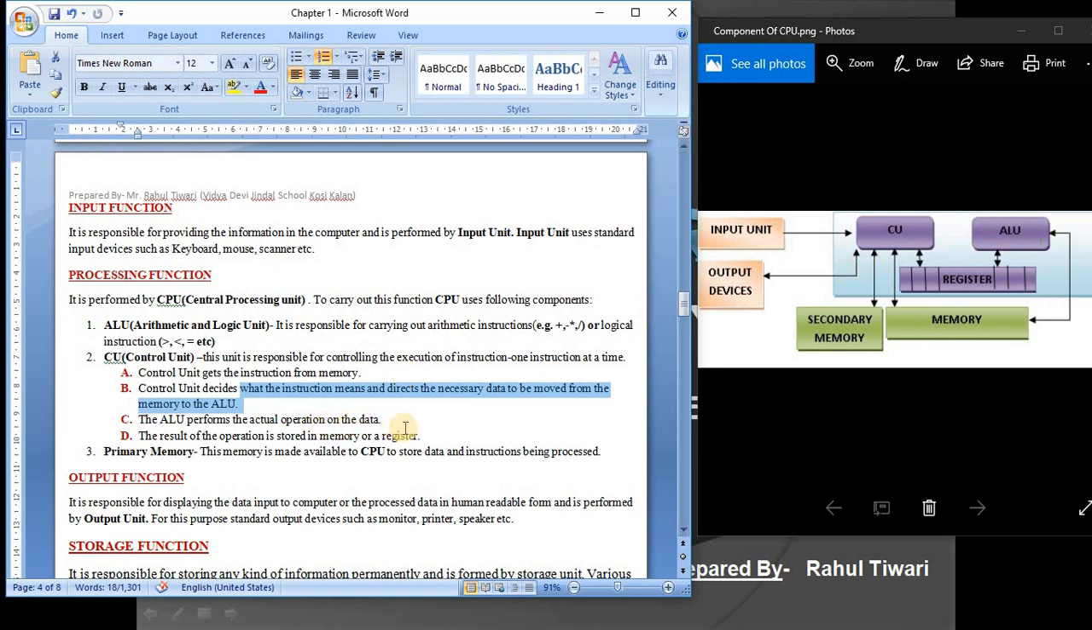Clear? The ALU performs the actual operation on data. The result of the operation is stored in either main memory or a register. Clear? So what is this main memory? This memory is made available to the CPU to store data and instructions being processed. So when your current process is going on and the next process is in the wait stage, at that time that process is supposed to be stored in your main memory.